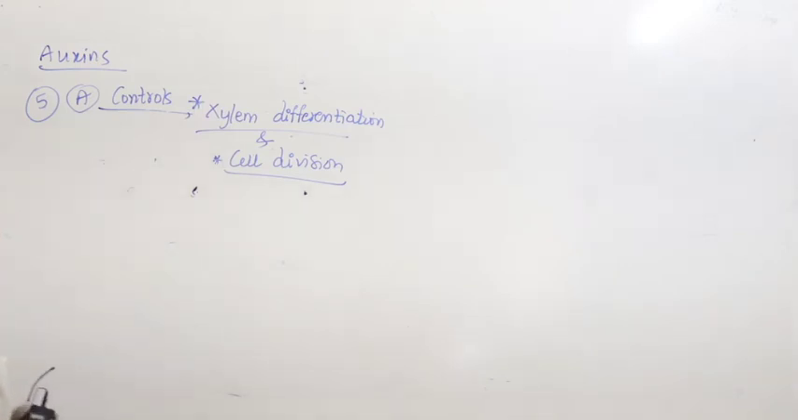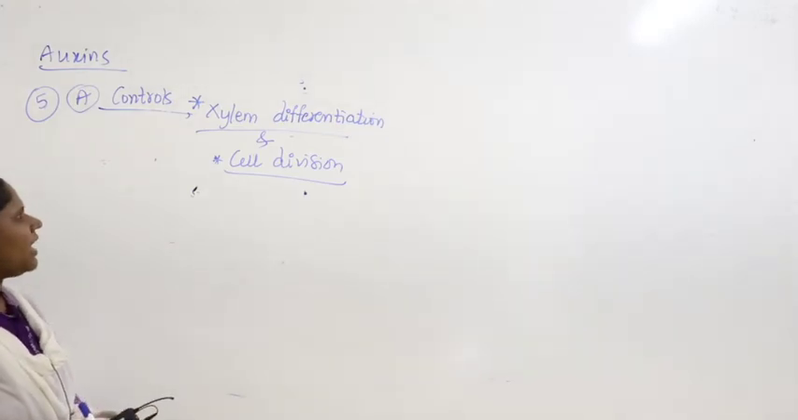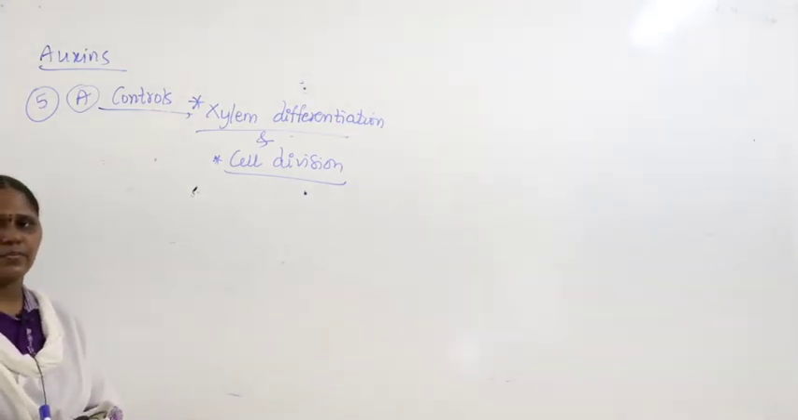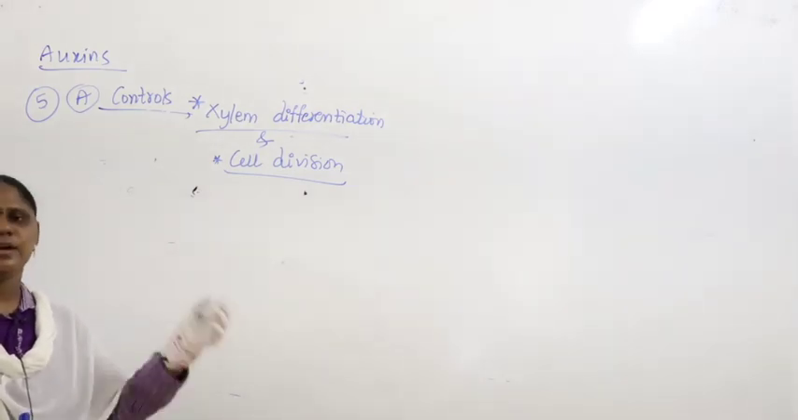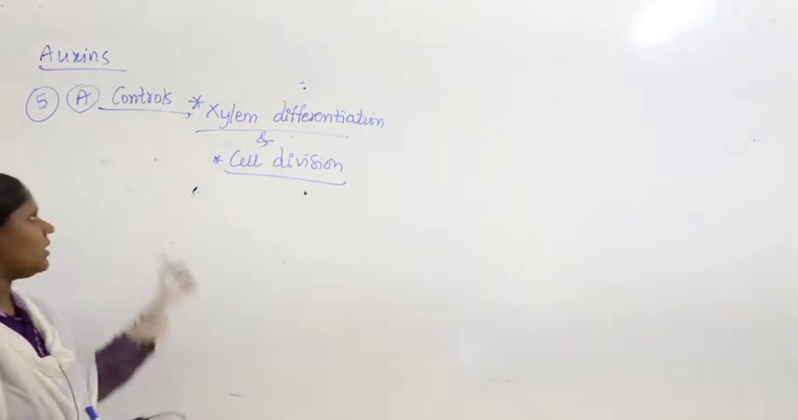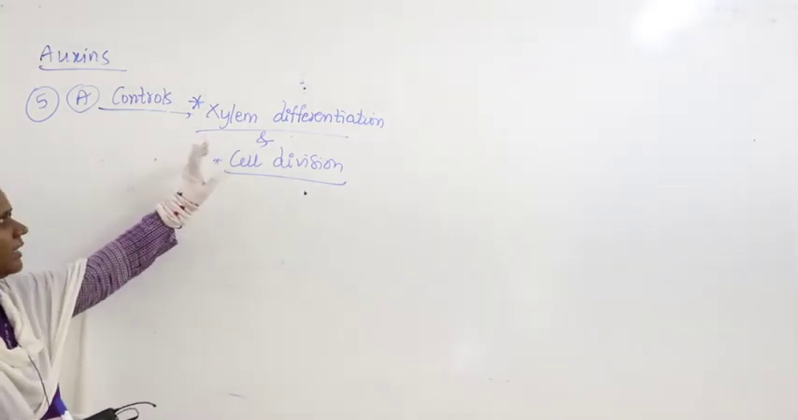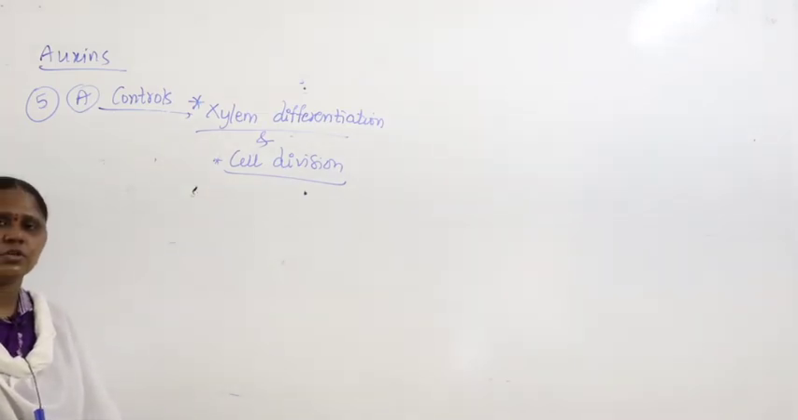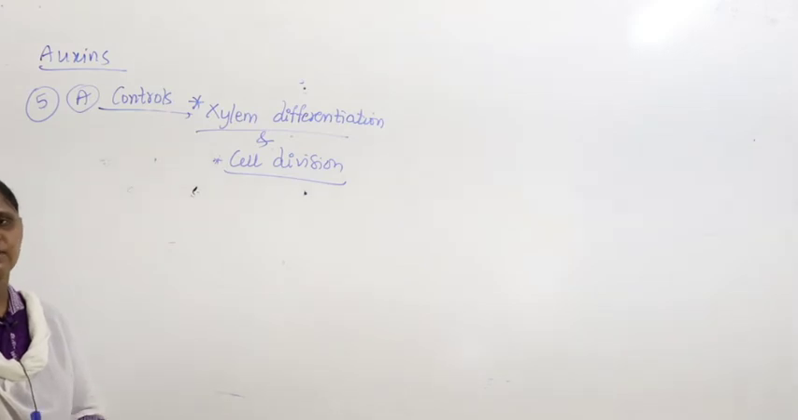Okay, so auxin will control. Suppose a huge plant is there, then it has to produce more xylem. More tracheids and vessels are needed, but very few xylem fibers are needed. At that time what happens? Auxin will control the cell division of the xylem and it differentiates more cells into tracheids and vessels and very few cells into xylem fibers and parenchyma.